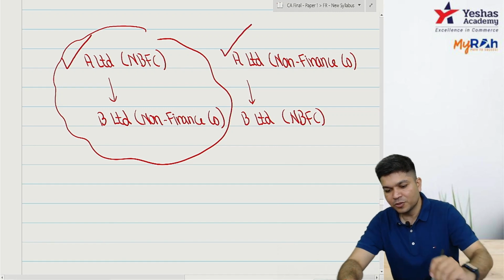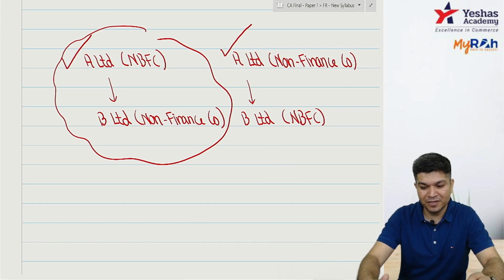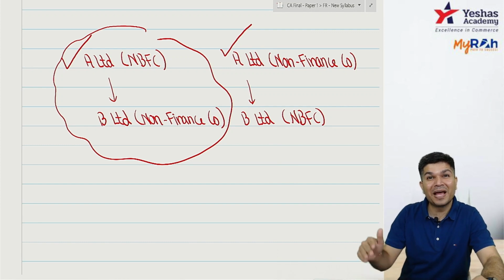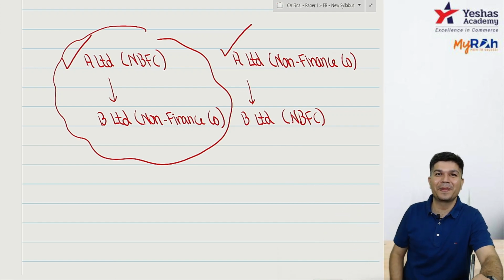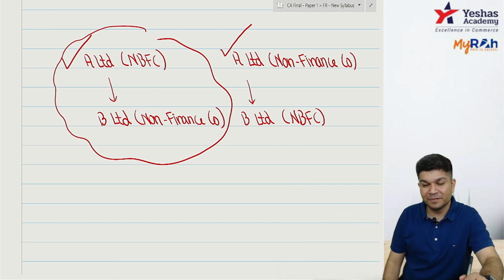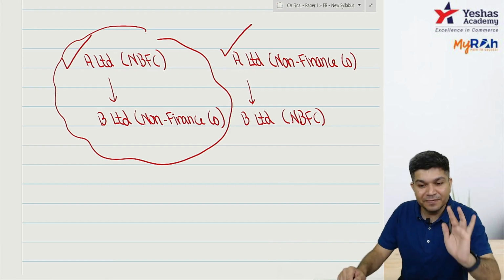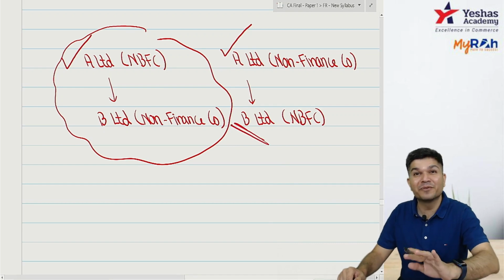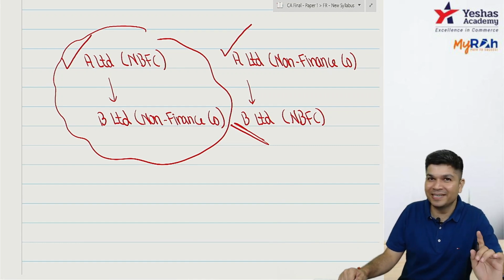here IND AS applies to A Limited, a non-finance company, from 1416. So to A Limited, here it applies from 1416. Now B is your subsidiary, but it's an NBFC. So whether B will also apply from 1416 onwards? Okay, for SFS purpose, B will apply from 1418.